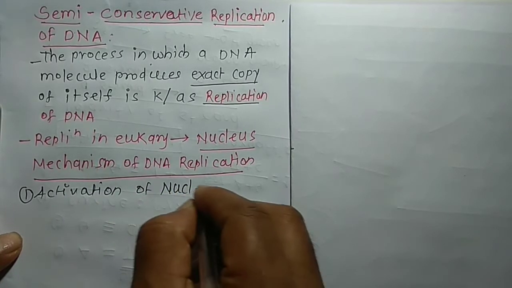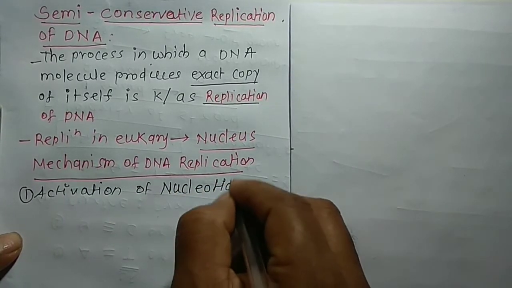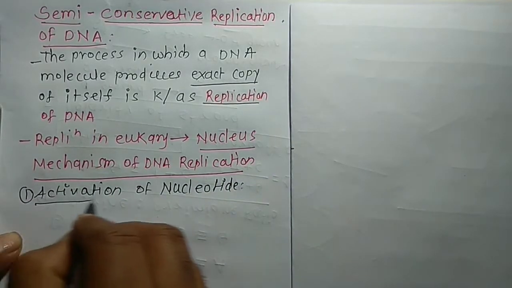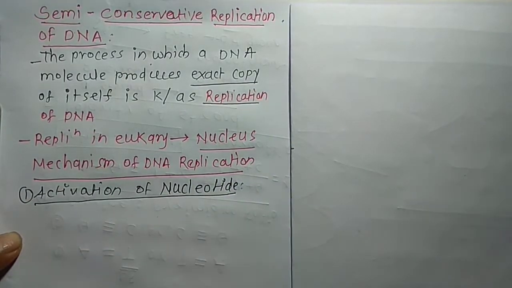So nucleotide is made up of 3 molecules: sugar, phosphate and nitrogen bases. So activation of nucleotides. Each strand of the DNA has nucleotides.